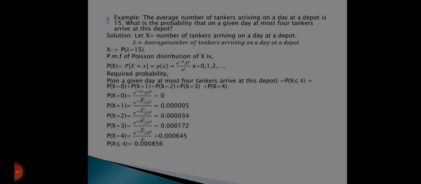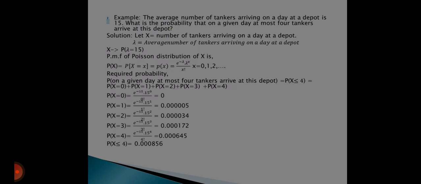So for the required probability, we have to calculate the probability that on a given day at most 4 tankers arrive at the depot, so X less than or equal to 4. That means P(X=0) + P(X=1) + P(X=2) + P(X=3) + P(X=4).